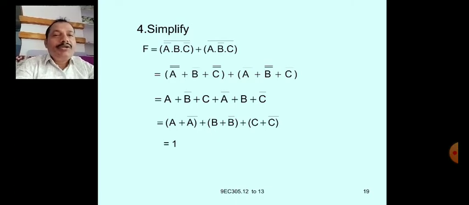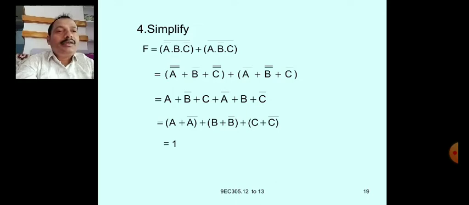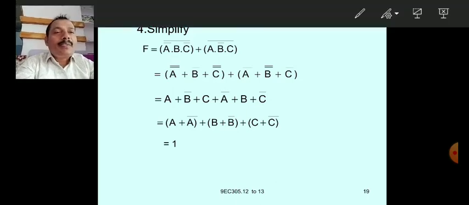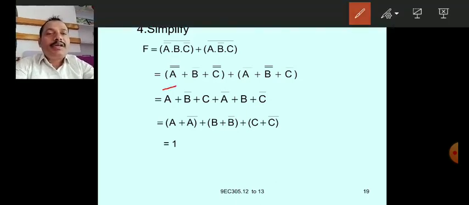What do you get? Apply De Morgan law to the topmost bar, and the dot operation, that is AND operation, becomes OR operation of individuals, and hence A double bar plus B bar plus C double bar.